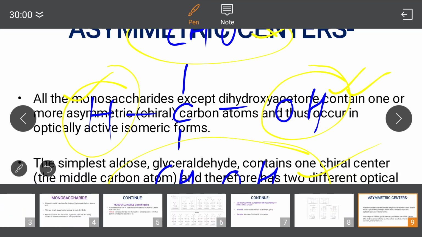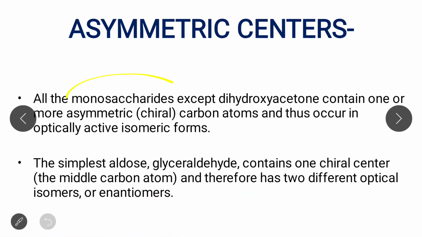And remember one point, those monosaccharides which show asymmetric carbon have different optical isomers, known as enantiomers.